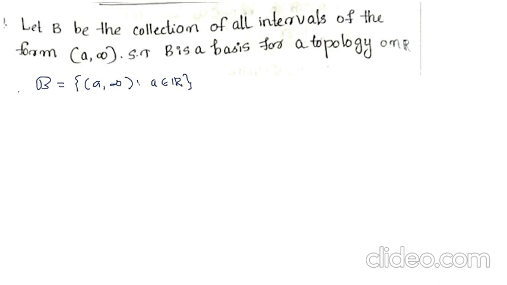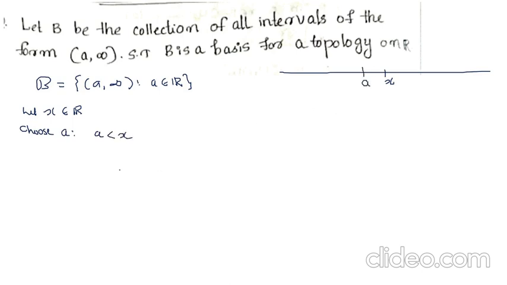So here we prove the two conditions. Let x belong to R. We take an element from the real line. We take x and choose a such that a is strictly less than x. Then we can say that x belongs to the open interval (a, infinity).